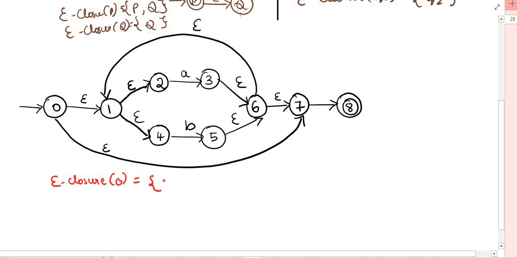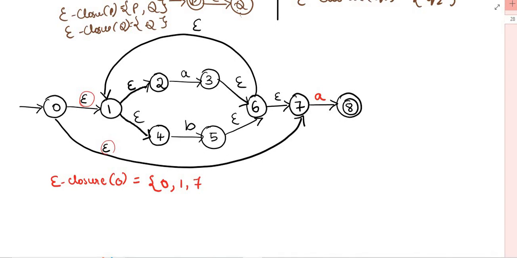It means including 0, from 0 where it is going, the outgoing epsilon transitions to other states. What are the outgoing? One is going to 1 and the other is going to 7. You write 1 and 7. Now here it is A, and from 0 it is going to 1, we have written, and the other one is going to 7, we have written. Here epsilon is there, so we have written.